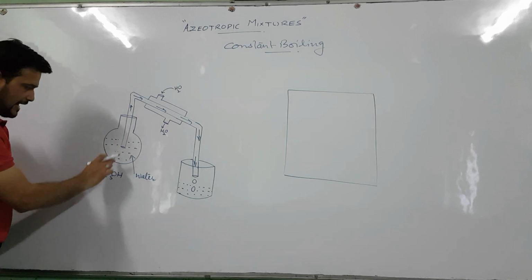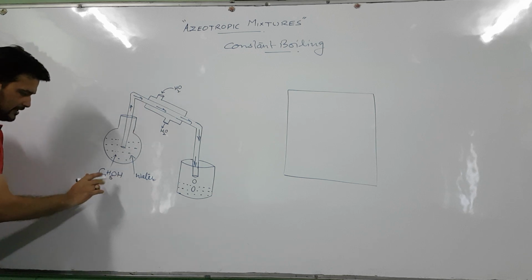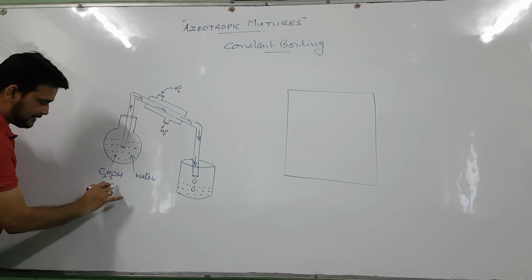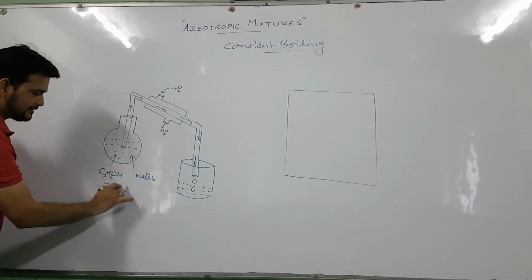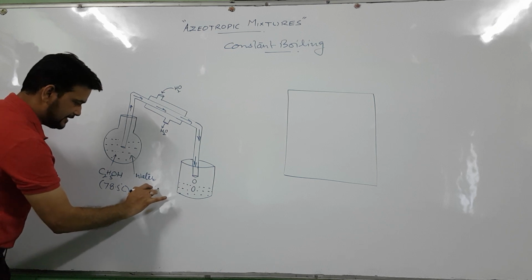Suppose I have taken ethyl alcohol and water. The boiling point of ethyl alcohol is 78.5 degrees Celsius and that of water is 100 degrees Celsius.